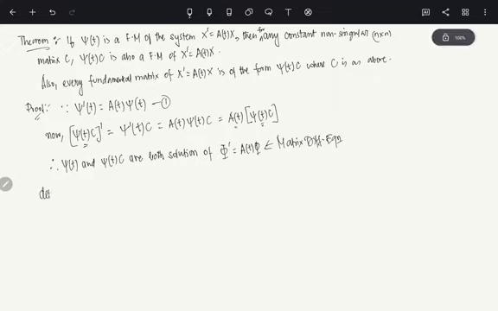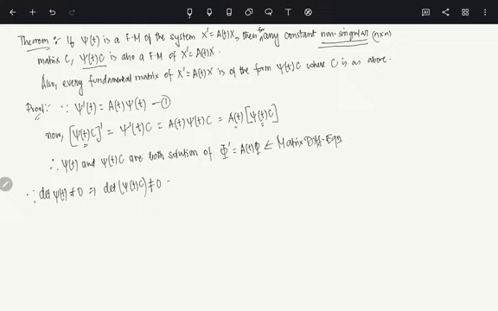Since the determinant of Φ(t) is non-zero, because Φ(t) is given to be a fundamental matrix, the determinant of Φ(t)C is the determinant of Φ(t) times the determinant of C. Since C is a non-singular constant matrix, its determinant is non-zero, so this is also non-zero. So it's trivial that Φ(t)C is also a fundamental matrix. Clear? Very simple.